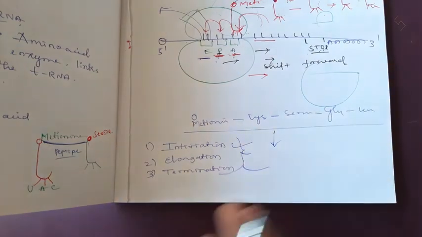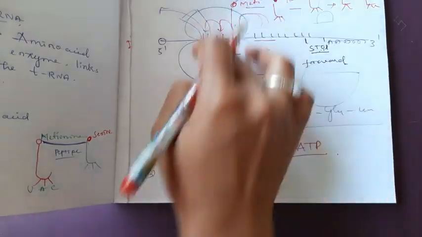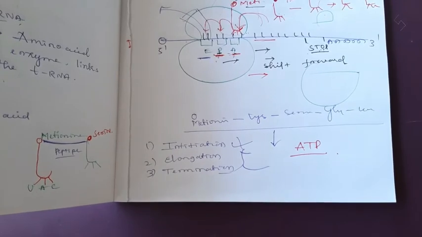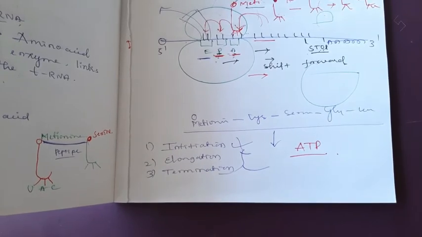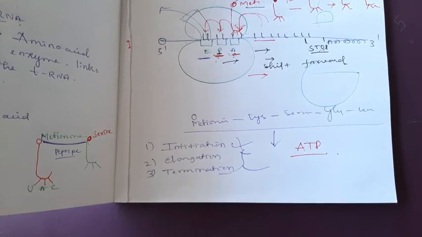The important thing is that for translation, ATP is very necessary, for bonding and discharging. The energy which is stored inside the cell is always in the form of ATP, adenosine triphosphate. That is utilized during protein synthesis, or translation. For protein synthesis, ATP is a must. With the help of ATP, translation will occur.